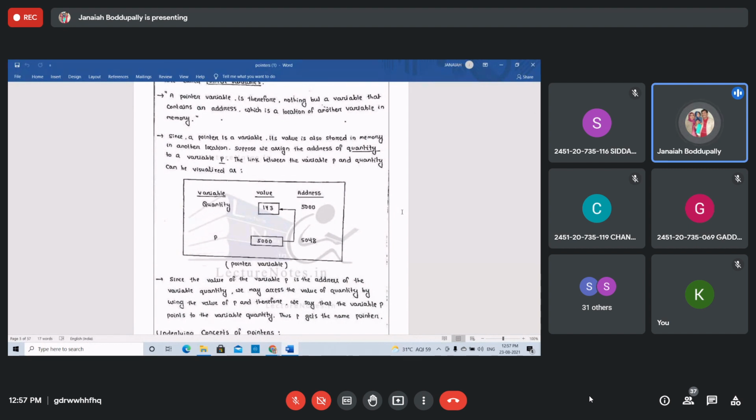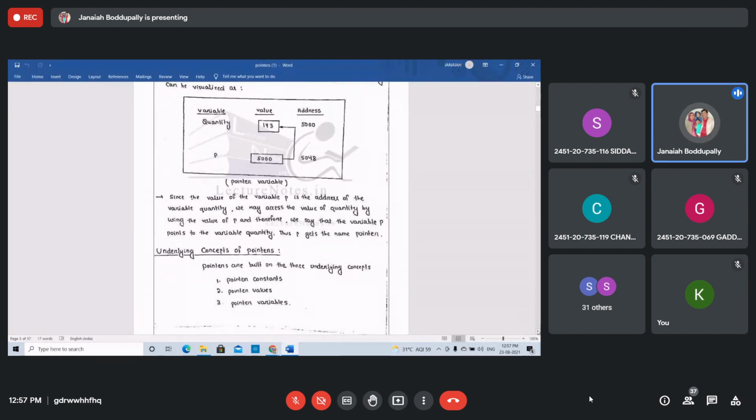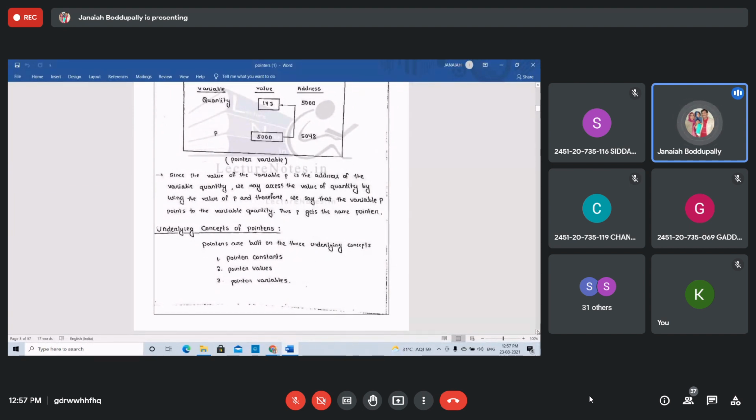The value of the pointer variable p is the address of the variable quantity. We may access the value of the quantity by using the value of p, and therefore we say that the variable p points to the variable quantity. Thus p gets the name pointer. It is pointing to the address of some other variable. That's why it is called the pointer variable: it stores the address of another variable.